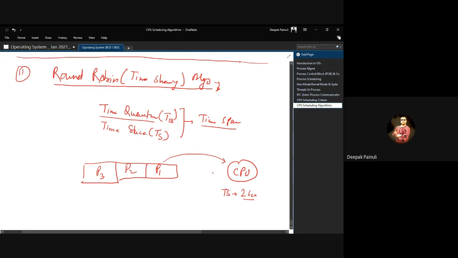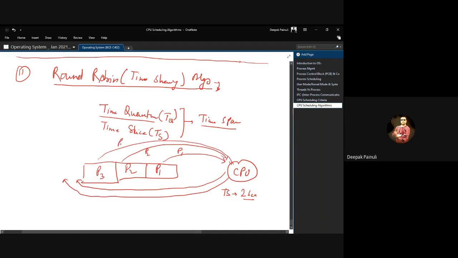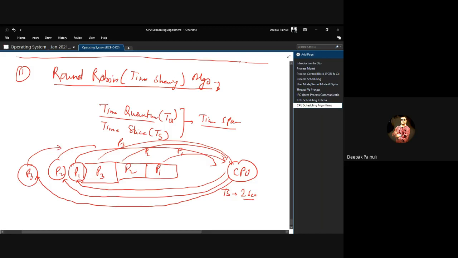After 2 seconds it will suspend P1 and select P2 for processing, and after 2 seconds it will suspend P2 and select P3, and after 2 seconds it will suspend P3 and select P1 again. After a further 2 seconds, select P2. After a further 2 seconds, select P3. So like that it will work, right?